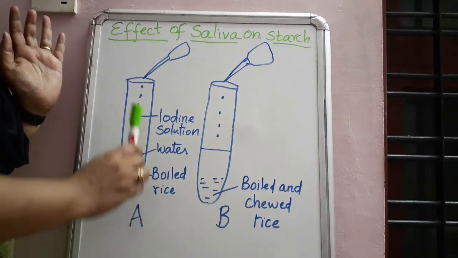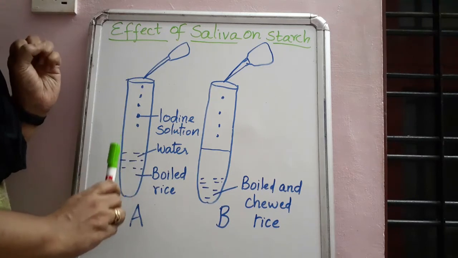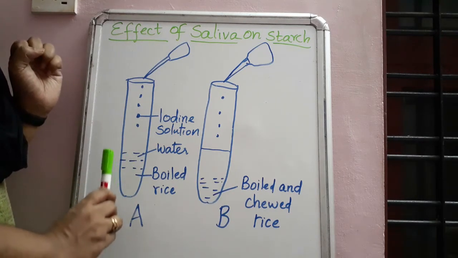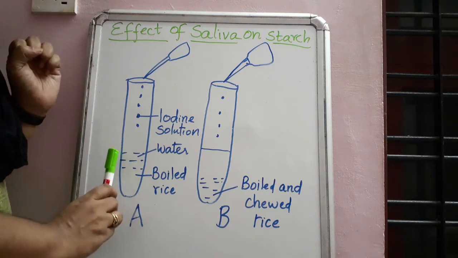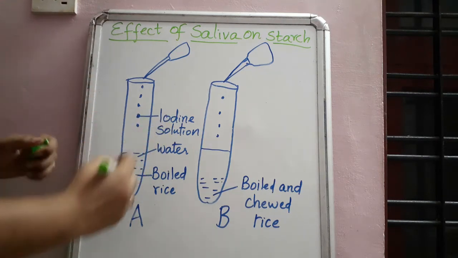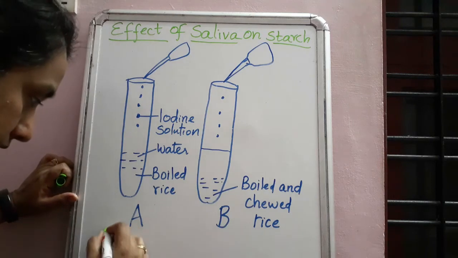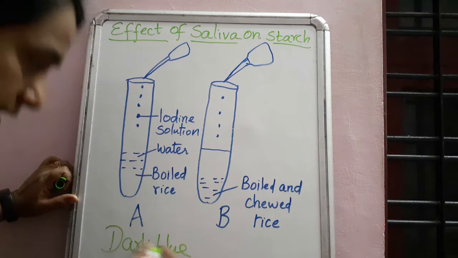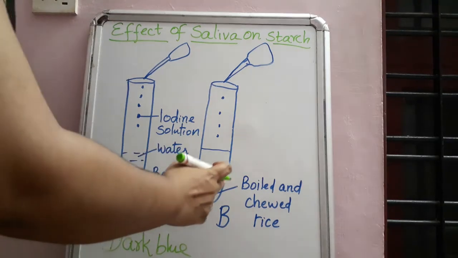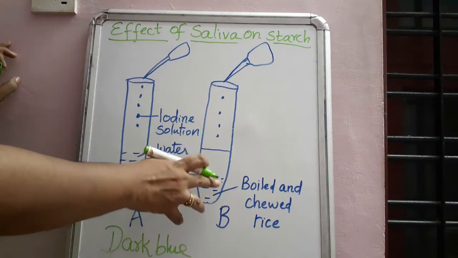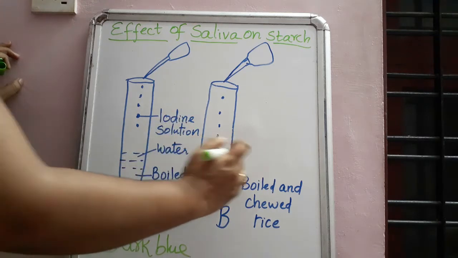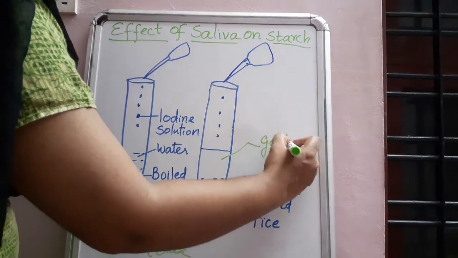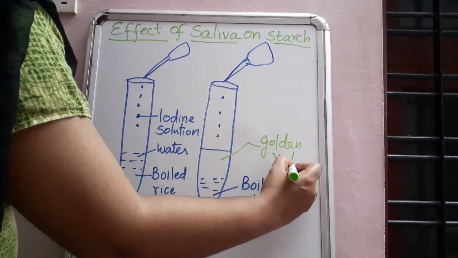When we add iodine solution, we can see a dark blue color because of the presence of starch. Dark blue color we can see here, but we cannot see dark blue color here. We can see only some golden yellow color, which is the color of iodine.